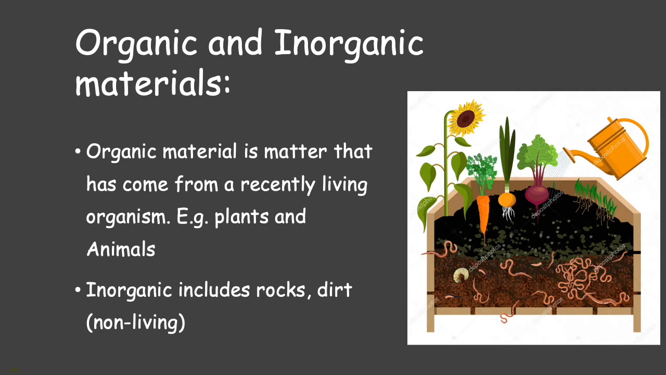Now look at this picture, students. So here there are sunflower trees, onion trees and carrot trees, right? And there are a lot of earthworms there. When these carrot trees and earthworms die, it will become what? Very good. It will become organic materials.